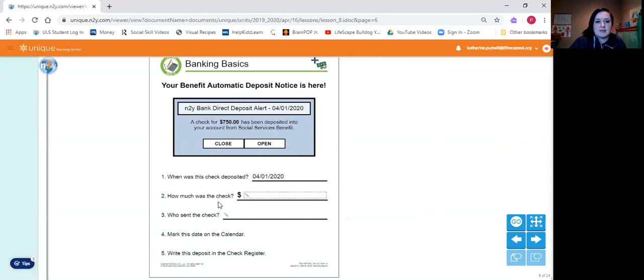How much was the check? We see a dollar sign here, and this says how much, so we know we're looking for a number. How much was the check? I see right here, it's $750. I finally got it, $750. It's really important when you write your dollar amounts that you make sure you get that decimal in between your